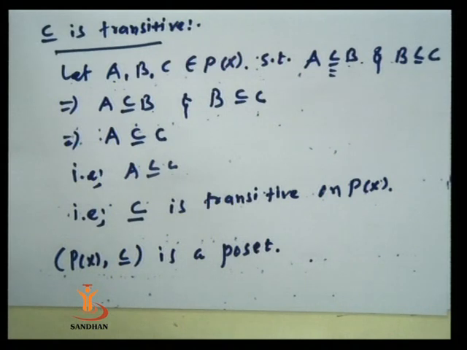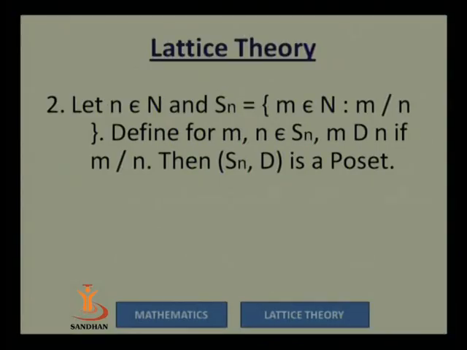Next one is, let n be a natural number and Sn is equal to this set of all m in N such that m divides n, and define for m, n belongs to Sn, m d n, that is, m divides n. It means we have this relation.